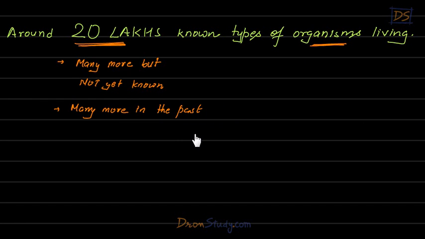Now, students, I am sure that you will understand very clearly that if we have so many different types of living organisms, then it will be very difficult to study them. It will be very difficult to study all of them. Why? Because there are so many of them, more than 20 lakhs. If you just start reading them one by one, you will be dead by the time you are able to study all of them, students. It will take a few generations of yours to study all of them. So it will be very difficult to study all those living organisms one by one. That's why, students, we do classification.